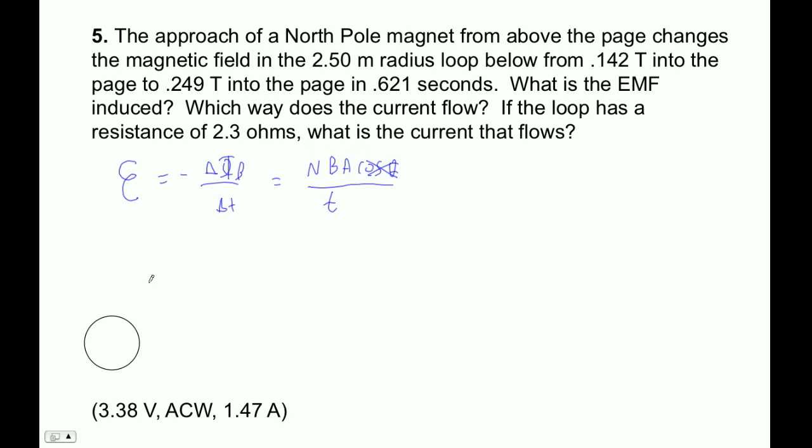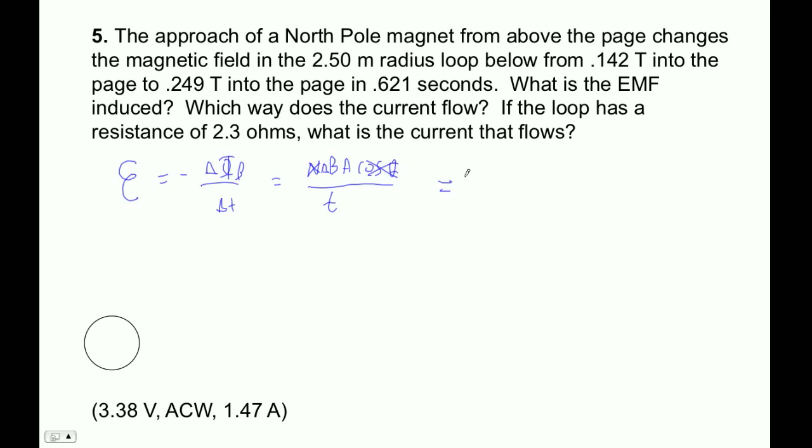And there is only one winding here. Now, if there were many windings, we'd get this much EMF from every single winding, and that's why there's an N there. But in this problem, it looks like it's just BA over t, and in this case it's the change in magnetic field.